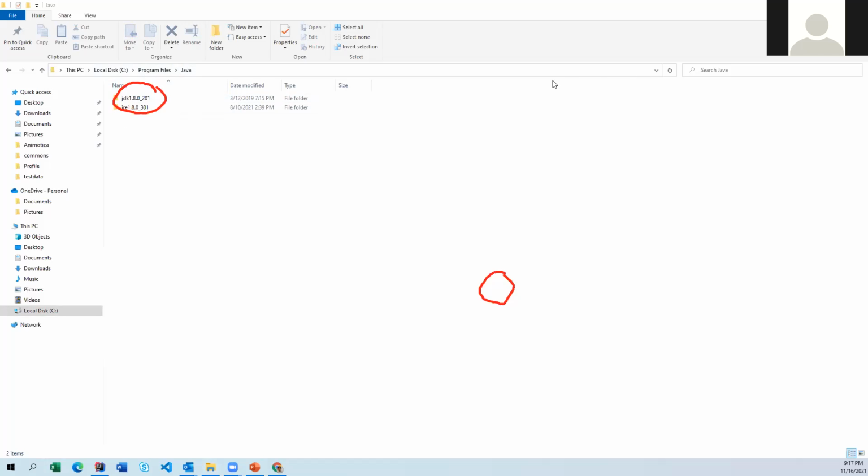Okay. So now how to set the class path? It's very easy. Even you can Google and get it, but I'll try to show you how to set up the class path. Because you have downloaded and installed Java in the machine, but whenever you try to run your program, it has to identify it. So let me show you, one minute.